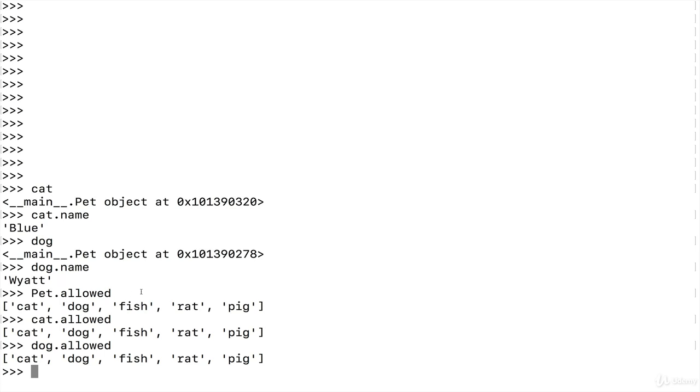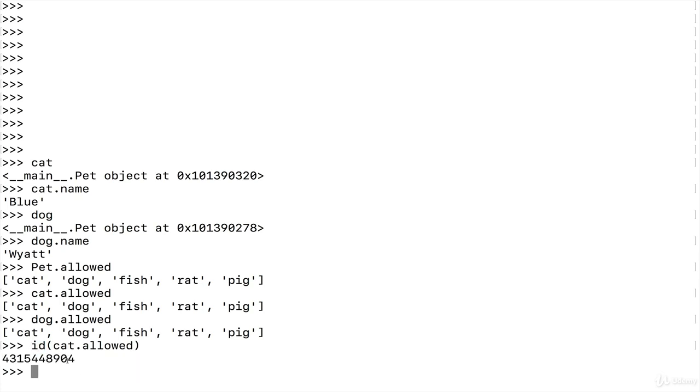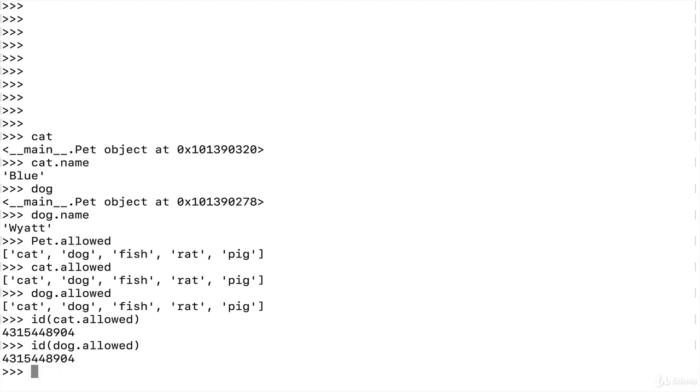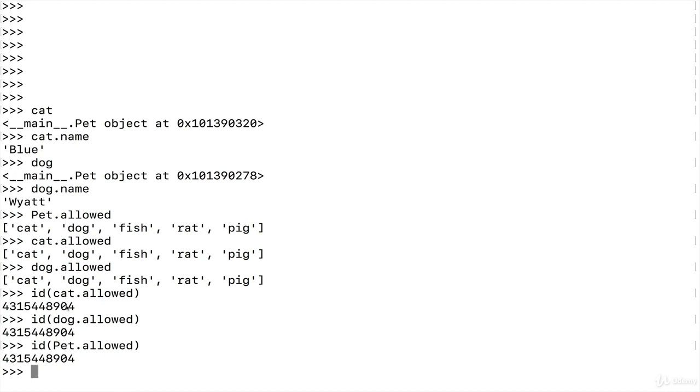And to prove to you what I'm talking about, there's this function called ID we haven't really seen before. But if I run cat.allowed, this is going to give me the unique ID that Python assigns to things. So look at this number here. Don't memorize it or anything, but I'm going to do the same thing with dog.allowed. Okay? And they are identical. And one more thing, if I change it to pet.allowed, they are all the same. So what this shows us is that cat.allowed, dog.allowed, pet.allowed they all refer to the exact same pet class attribute.